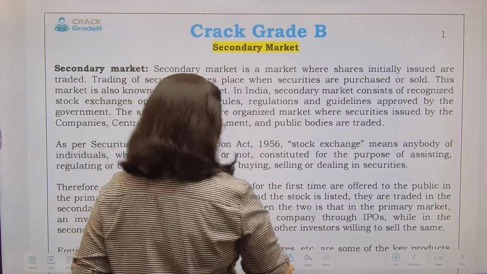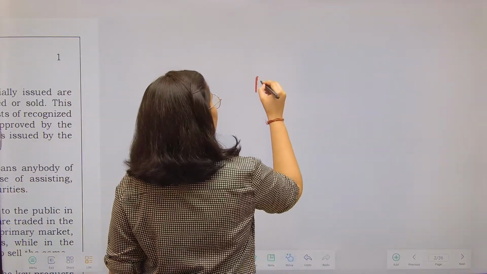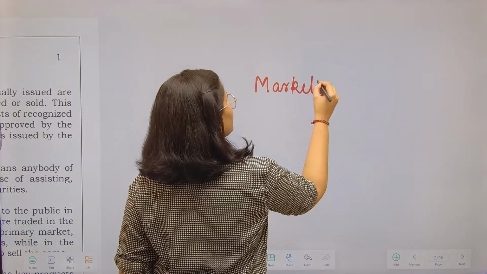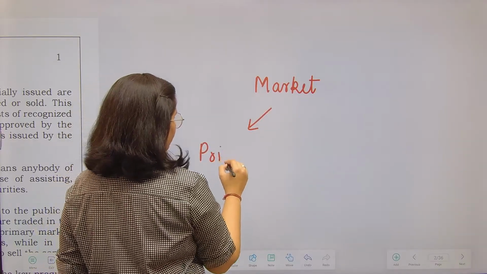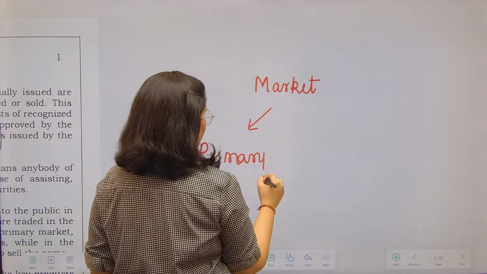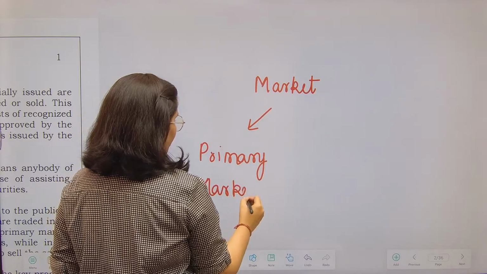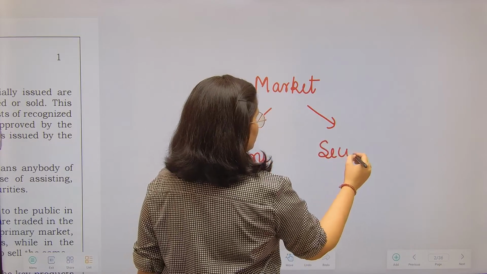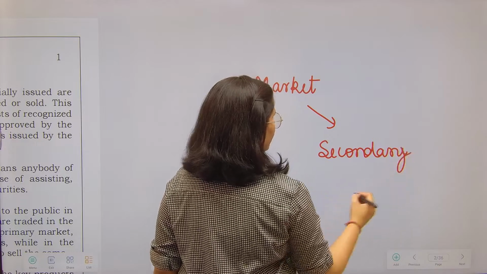What does secondary market mean? So first thing first, the markets are of two types. One, we have primary market, and then we have secondary market.